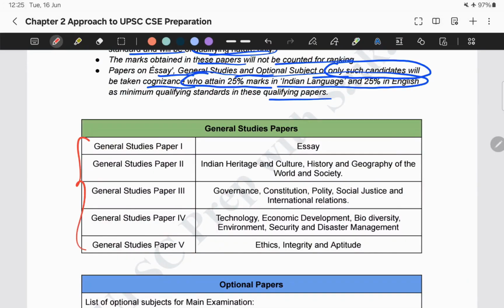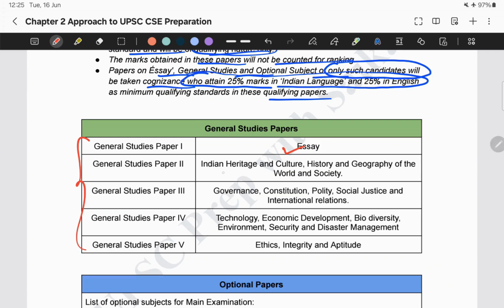So these are the general studies papers that we will be having. The first paper, General Studies paper 1, is our essay paper. Now, what type of question comes over here? What exactly do I mean by the essay paper? All these things we will be discussing in the subsequent sessions. So, General Studies paper 1, we will have the essay paper.